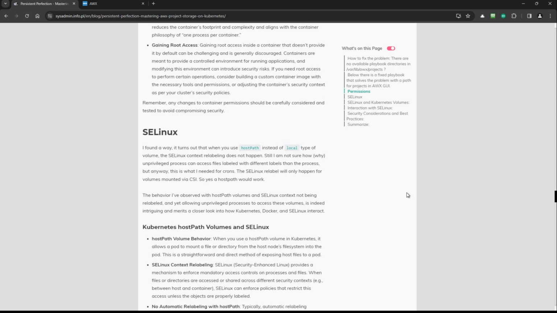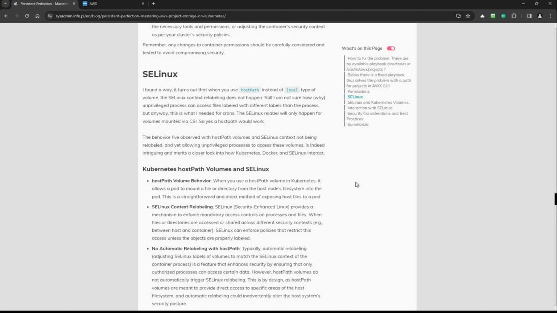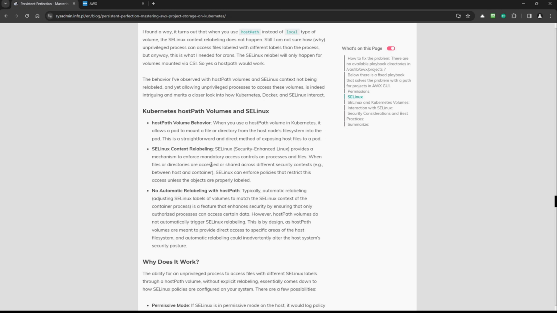And also, a very crucial step, if you are using Linux, so if you are installing Kubernetes on a host where there is Linux, it can be a Red Hat family distro, I'm talking about Fedora, for example, right? If Linux is working in permissive or enforcing mode, then it is good to read about it and find out how Linux works with Kubernetes hostPath.